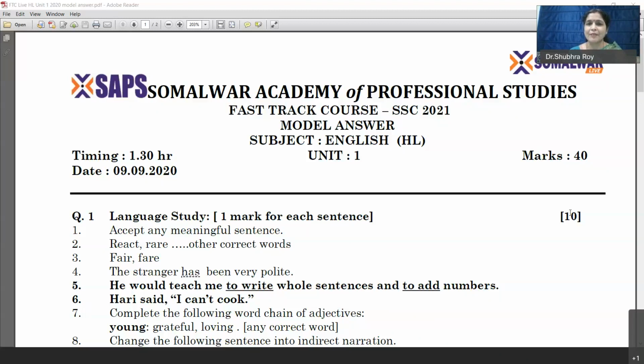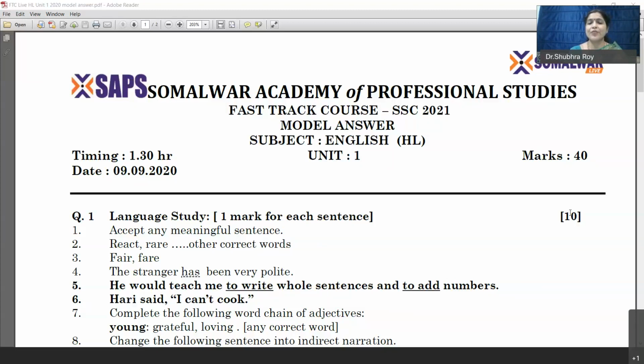You just do not pick up the error and write it down, but you write the complete sentence and you underline the error and correct it. The original sentence was "The stranger have been very polite." The correction was in "have", and so this is written like this: "The stranger has been very polite", and "has" has to be underlined.